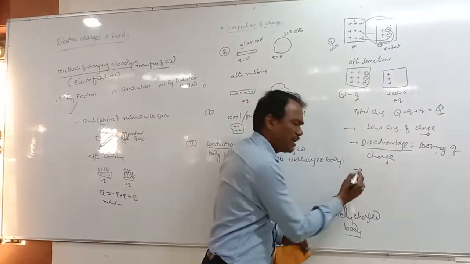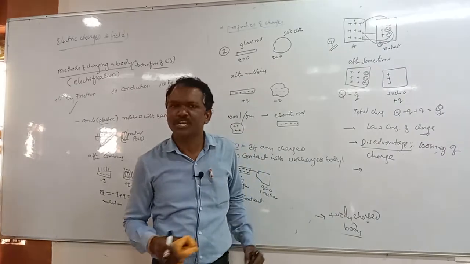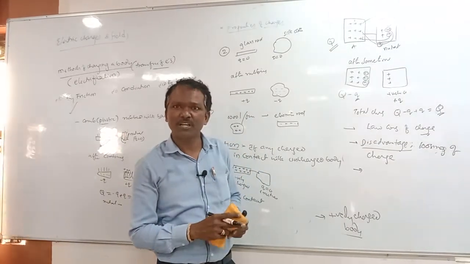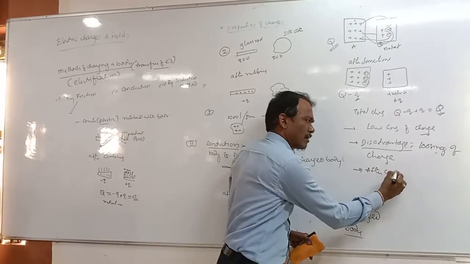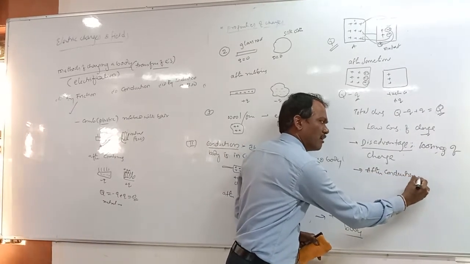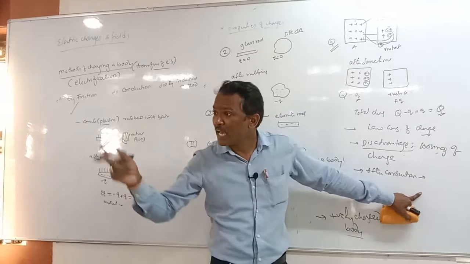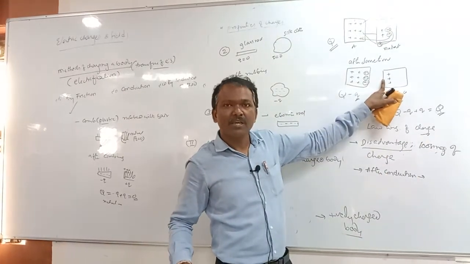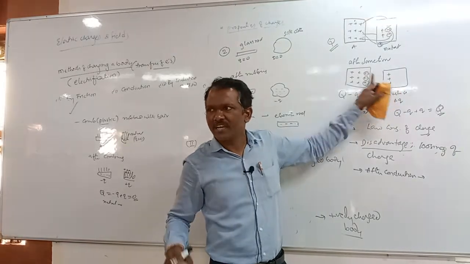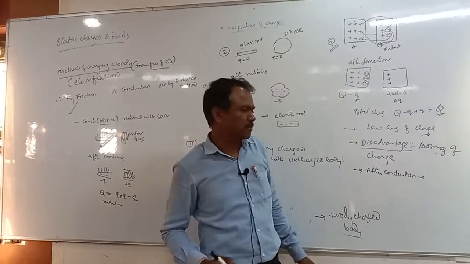And tell me, in the conduction method, after some time what happens? Both bodies have like charges present, so repulsion takes place.